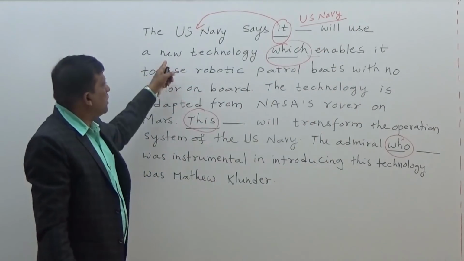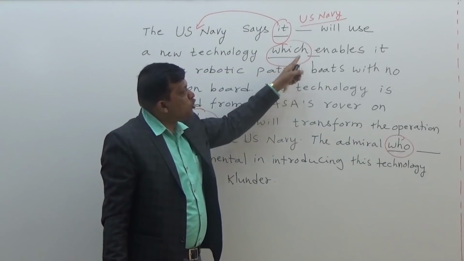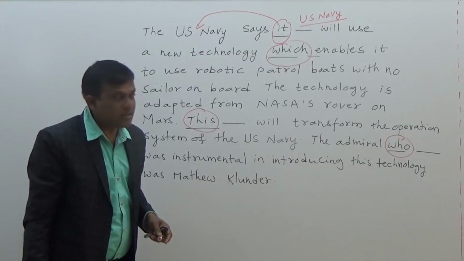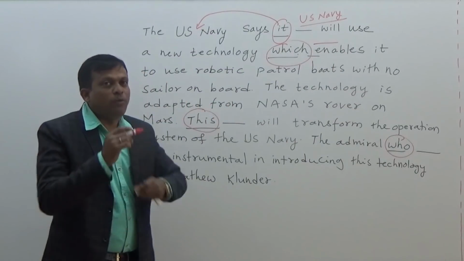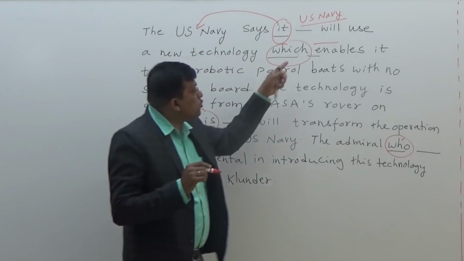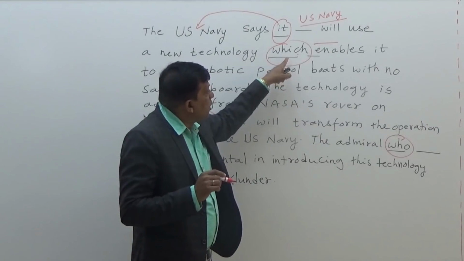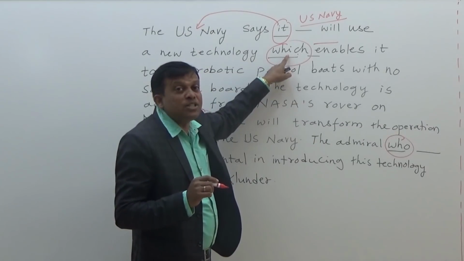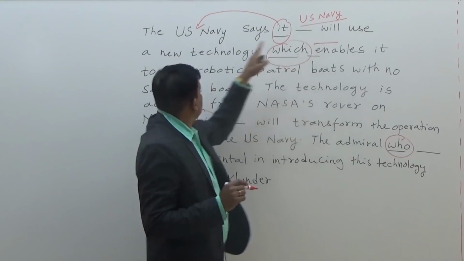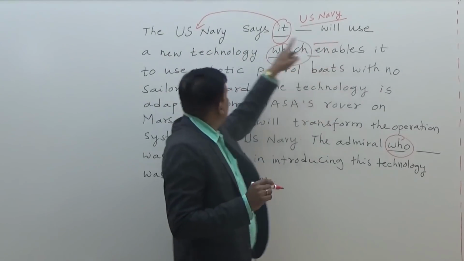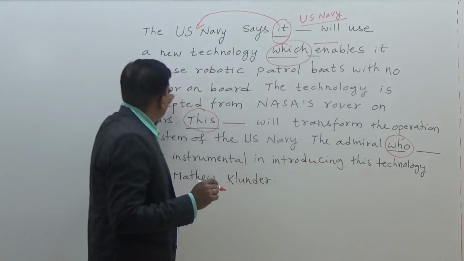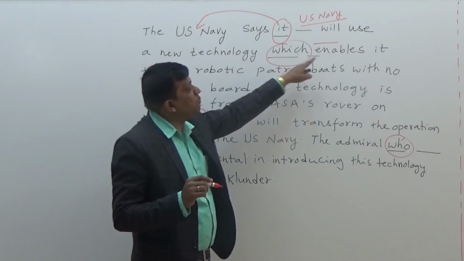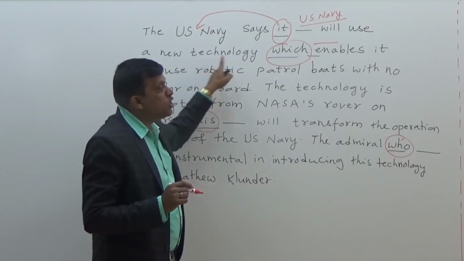So, it will use a new technology which enables, which, and there is a dash here after which. Now, we have to identify. So, what this which refers to? It will use, that is, US Navy will use a new technology which enables it to use. What enables? Technology enables.